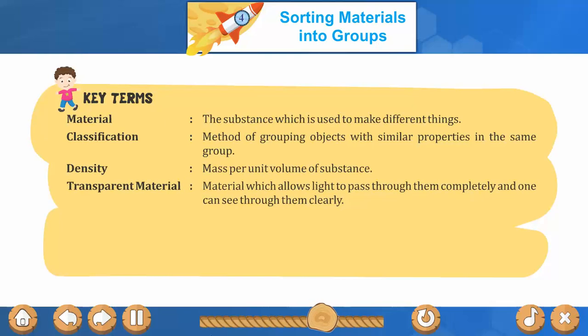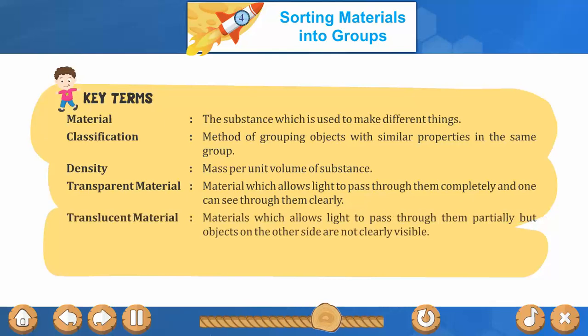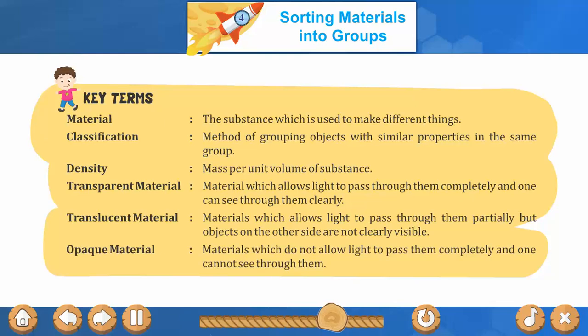Transparent material, material which allows light to pass through them completely and one can see through them clearly. Translucent material, materials which allow light to pass through them partially but objects on the other side are not clearly visible. Opaque materials, materials which do not allow light to pass through them and one cannot see through them.